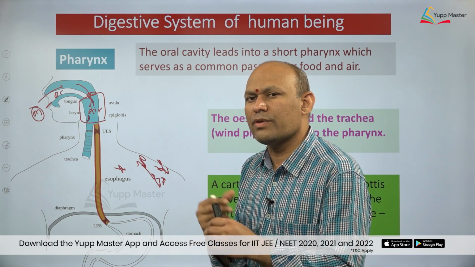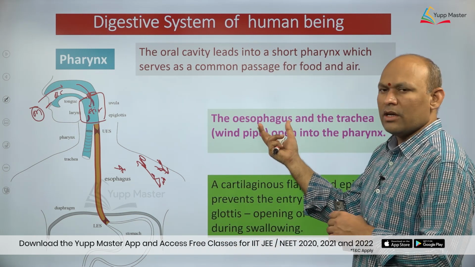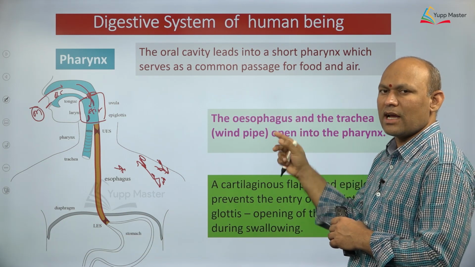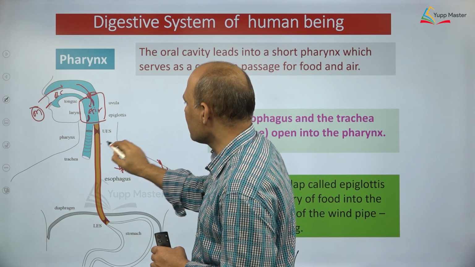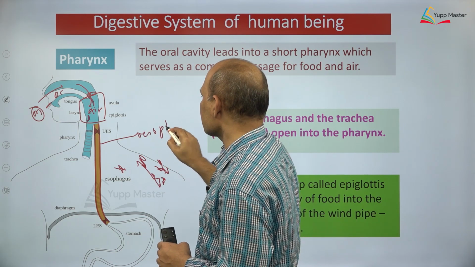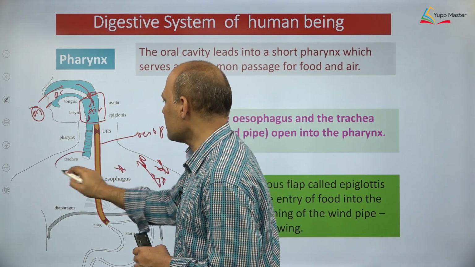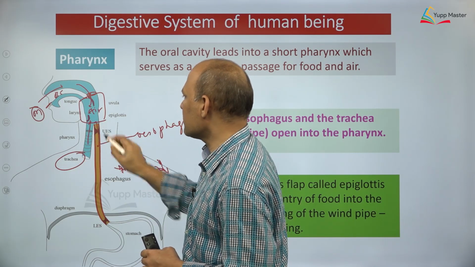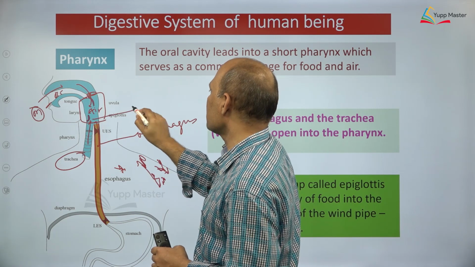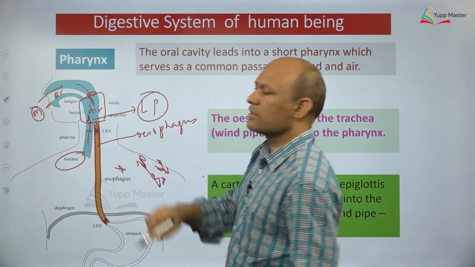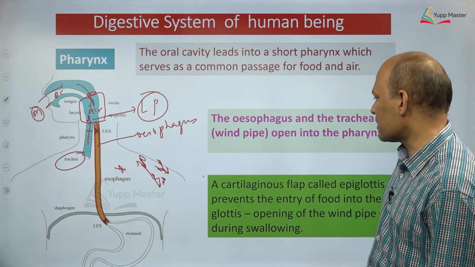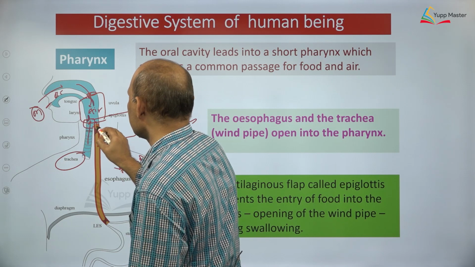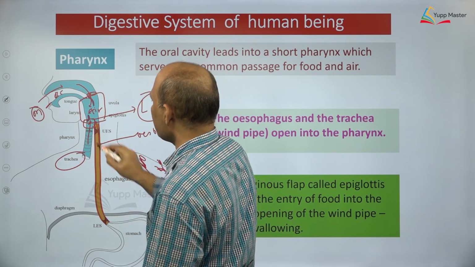The part of the pharynx into which the esophagus and trachea open is the laryngopharynx. This is the esophagus, and this is the trachea. The trachea is opening into the pharynx, and the esophagus is also opening into the pharynx. This part is called laryngopharynx, dear students. Most important, you need to understand, it's very simple. Another most important thing I would like to share with you; we will discuss it again subsequently in detail.